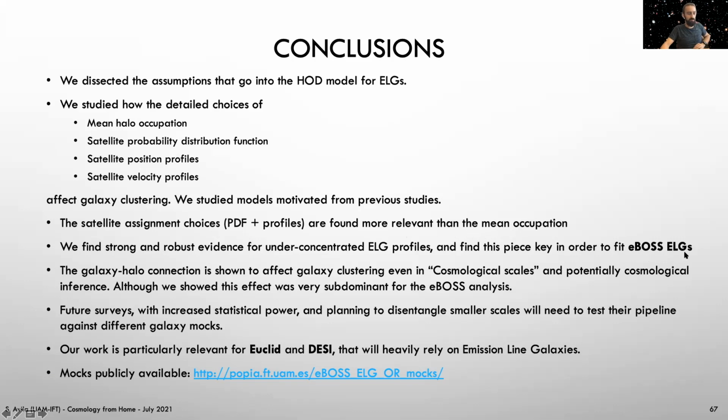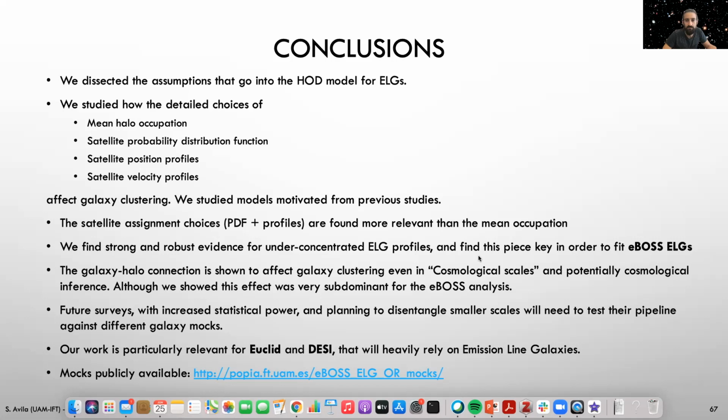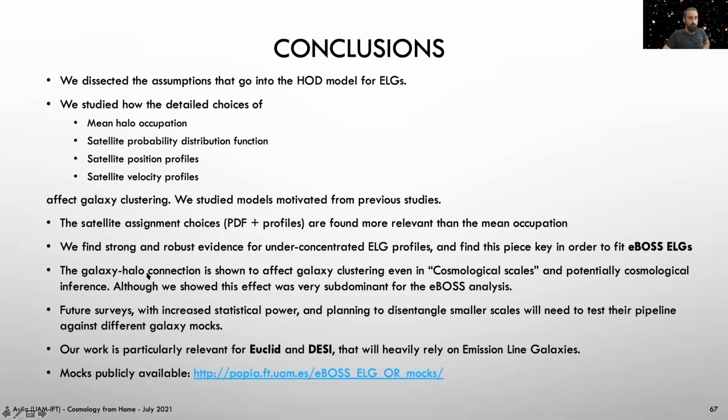Using eBOSS ELG data, we found strong and robust evidence of under-concentrated ELG profiles, and including this is key in order to fit the clustering of the data. We found the galaxy-halo connection to have an impact on galaxy clustering that could potentially also have consequences on cosmological inferences, but we showed that this is subdominant for eBOSS. However, future surveys that are expected to have smaller error bars will need to revisit this. In that line, this will be particularly relevant for Euclid and DESI, which will rely on emission-line galaxies.